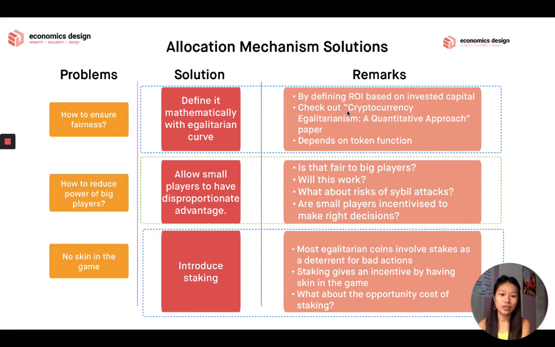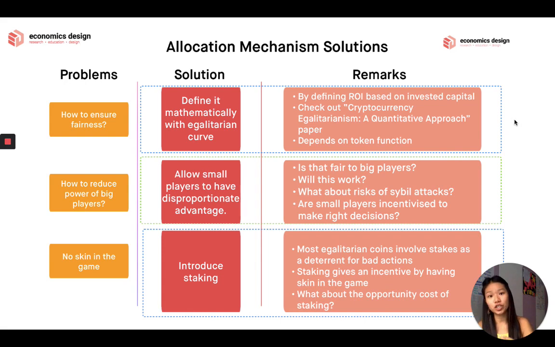You can check out another paper, "Cryptocurrency Egalitarianism: A Quantitative Approach". This is the paper that I was talking about just now. It also depends on your token function. This paper talks about the currency function, the monetary function, and you can define ROI in a lot of different ways. So you can define fairness in terms of ROI based on invested capital. You can define fairness based on whatever the token function is. If the token function is currency, ROI based on capital works.